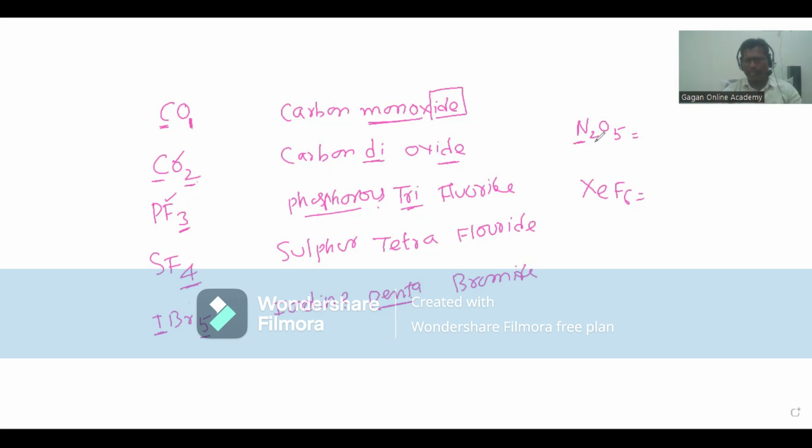This is nitrogen. It has subscript 2. So first write 2, and 2 we read as di. Dinitrogen. For O we have subscript 5. For 5 we use the term penta. Pentaoxide. Dinitrogen pentaoxide. Now here this is xenon. XeF6. Here 6, that is hexa. Xenon hexafluoride. In this way we have to read molecules.